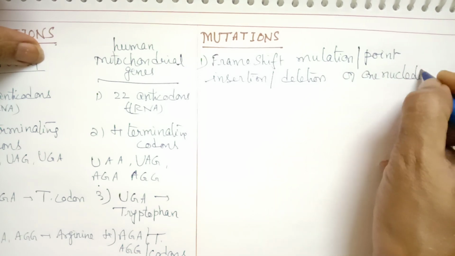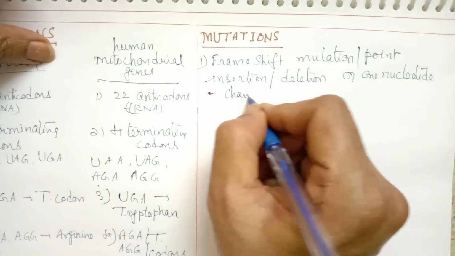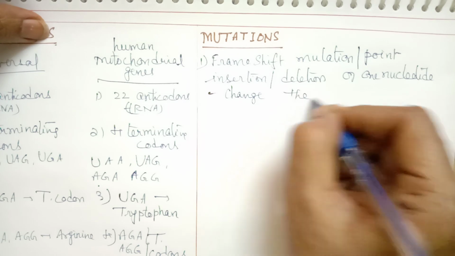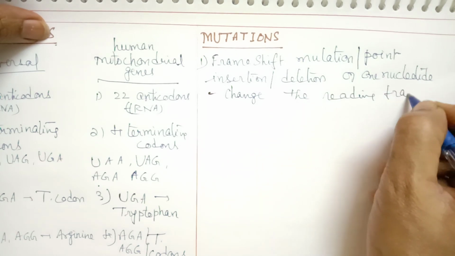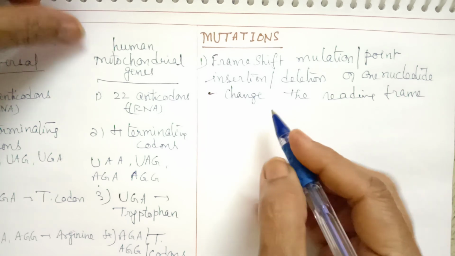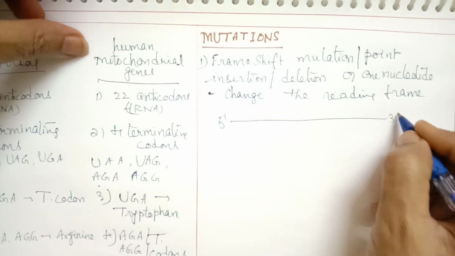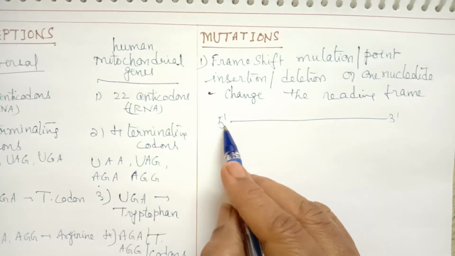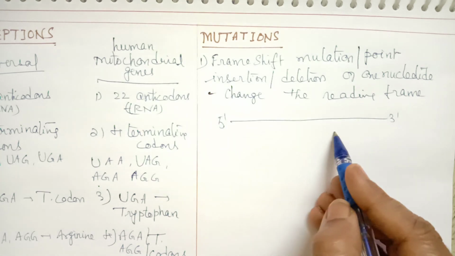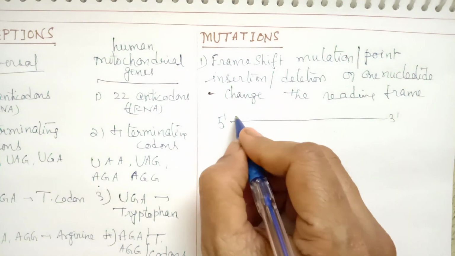Insertion or deletion of one nucleotide will change the reading frame. Changing the reading frame means we know we read the mRNA from 5' to 3'. So it will completely change the reading frame. That means what we read from 5' to 3', it will change the sequence of the codons. So like for example, I'll give you an example.